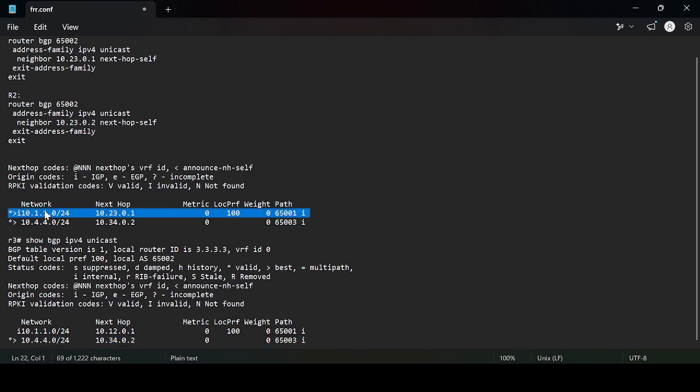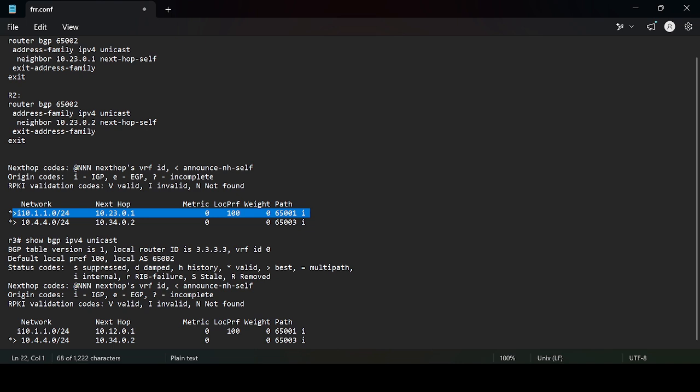But if you see here on R3, R3 was earlier showing this route with the next hop as 10.12.0.1, which is the link between R1 and R2. But now this is the next hop after configuring next hop self. This is the link between R2 and R3, so now it knows that R2 is my next hop.